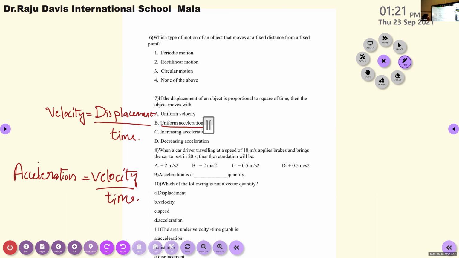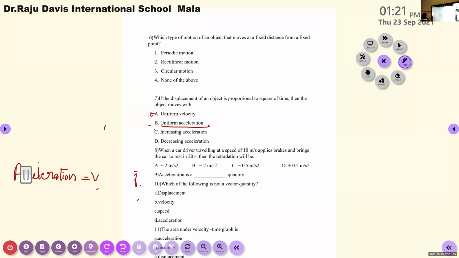Here the object is accelerating continuously. Even though the time is increasing, the displacement is also increasing, so it is an example of uniform acceleration. It is accelerating uniformly. So the point goes to girls team.